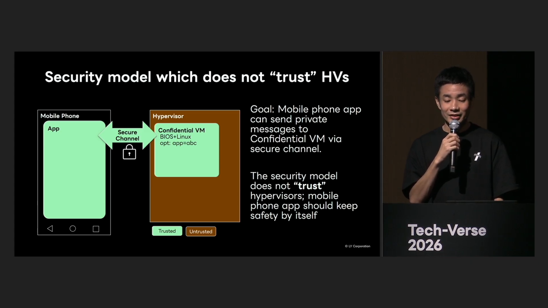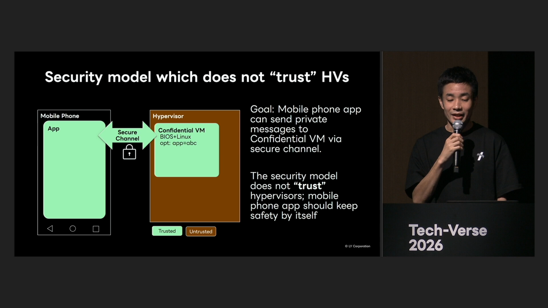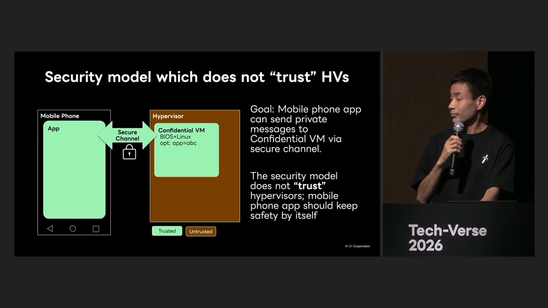This time, in order to protect Line's very important message information, instead of relying on Line Yahoo's hypervisor as a premise, we envision a configuration where the smartphone application itself ensures its own security. We aim to create a system where even Line and Yahoo employees operating the hypervisor cannot read the information input into the AI. Next, I will explain why smartphone apps can trust Confidential VM.